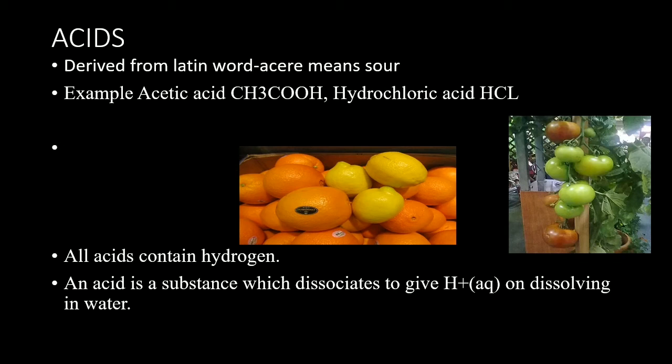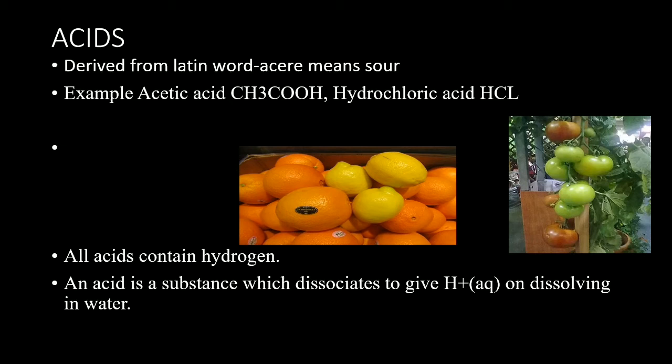This demarcation, that all those substances which give H plus ions are acids, is important, because other substances like hydrocarbons also exist in nature which contain hydrogen in them, but they can't be considered acids. Why? Because they don't possess the property of dissociating to give H plus ions.